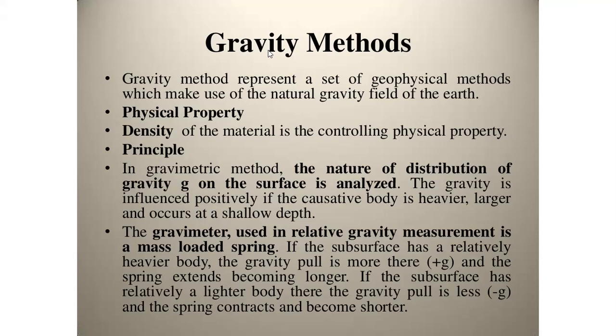The field data collected on the ground is influenced by several other factors. To get the actual g, all the corrections have to be applied, and this process is known as reduction of gravity data. Of the different equipment, gravimeters are commonly used to measure the relative gravity. Gravity and magnetic methods detect only lateral contrasts in density or magnetism, respectively, whereas electrical and seismic methods can detect lateral as well as vertical contrasts of resistivity and velocity or reflectivity.